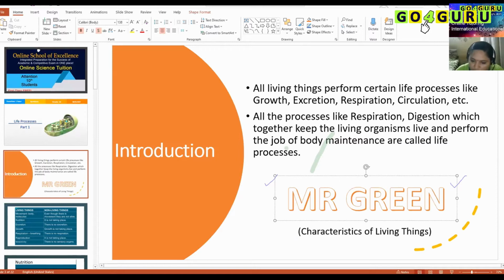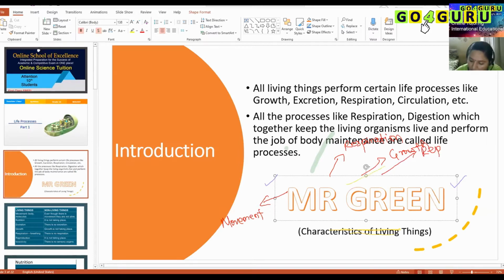Okay, so I have given you the hint here, which is characteristics of living organisms. Plants. It is the characteristic of living organisms. I'll tell you what Mr. Green is. M stands for movement. R stands for respiration. G stands for growth. And this second R stands for